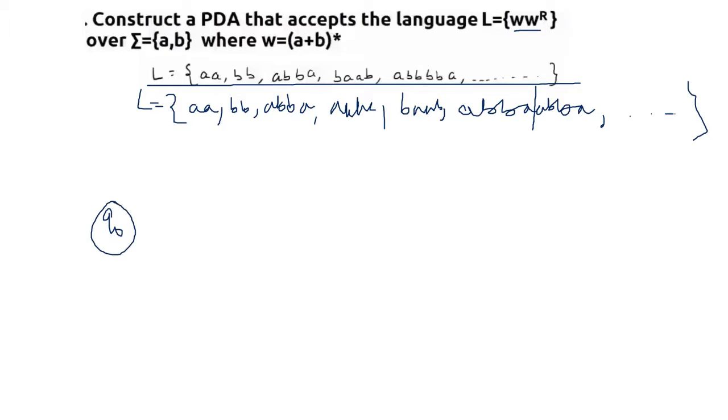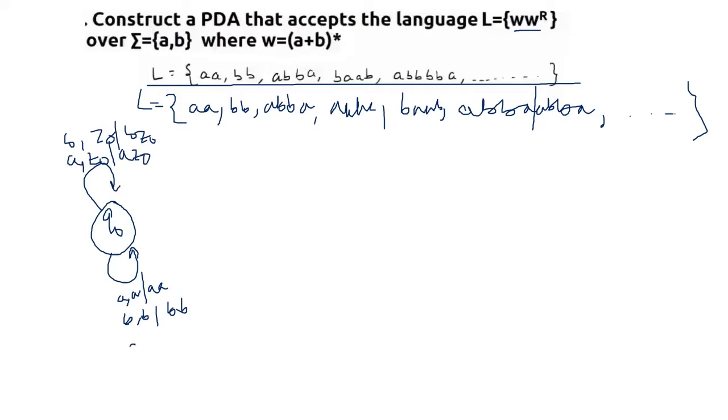For Q0, whenever you are applying A and B, it should be the same: A Z0 should give AZ0, and B Z0 should give BZ0. And for A, B, everything should be the same: for AA, for BB, for AB and for BA. Now where is the change going to come?